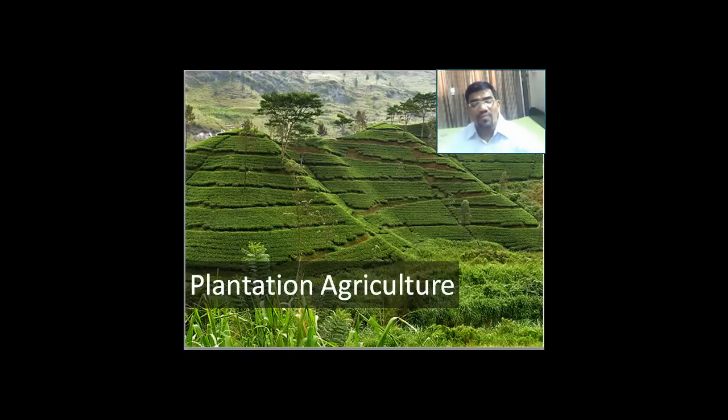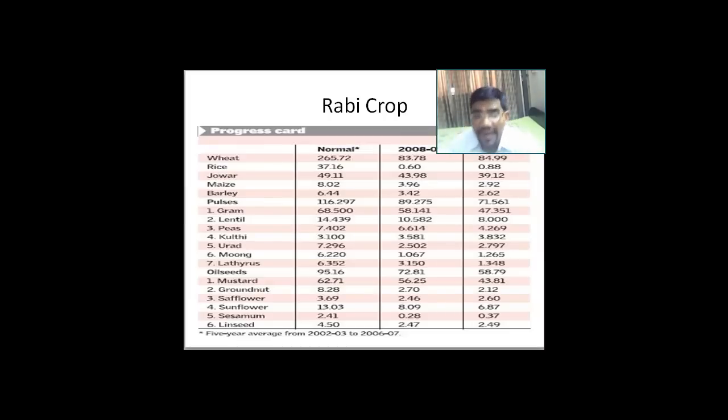But usually when it comes to tea, we know that it has all been commercialized, and there is something called agri-business that has come in, where the owners of the land are the companies and not the people who are a part of it. In the next slide, we are going to understand the cropping pattern.